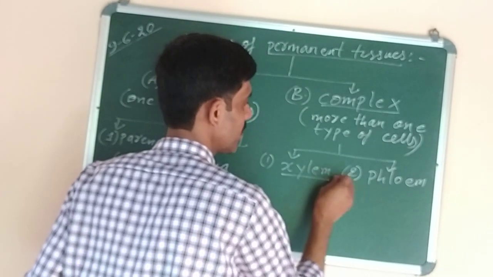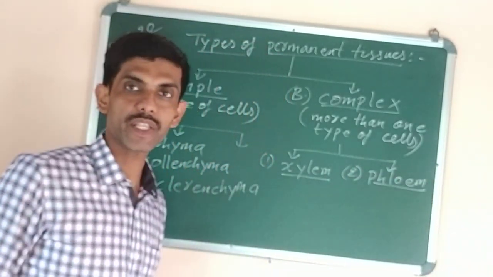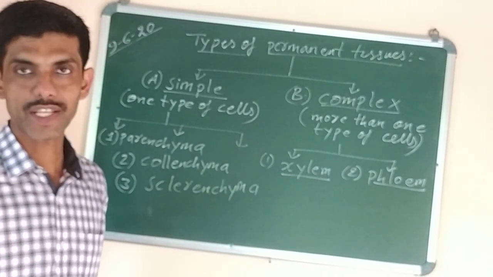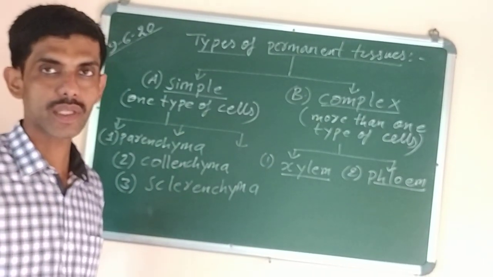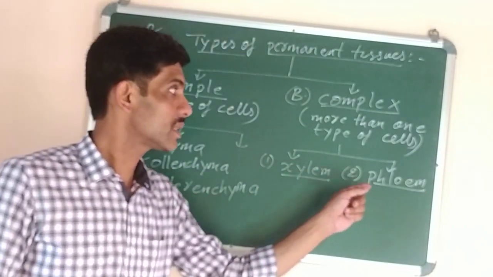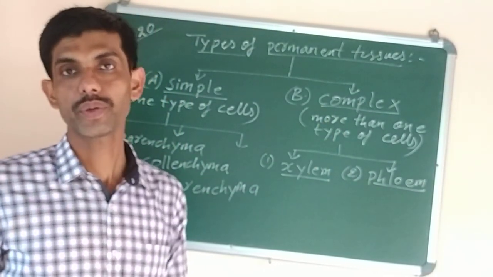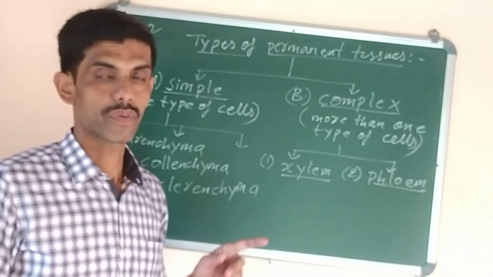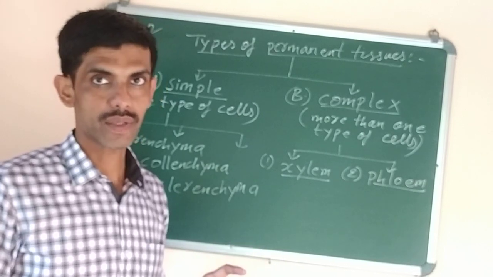Now this xylem and phloem, both of them are complex permanent tissue. Xylem is the permanent tissue which helps in the transportation of water and minerals from the roots to other parts of the plant, whereas phloem is a complex permanent tissue which helps in the conduction of food from the leaves to all parts of the plant.